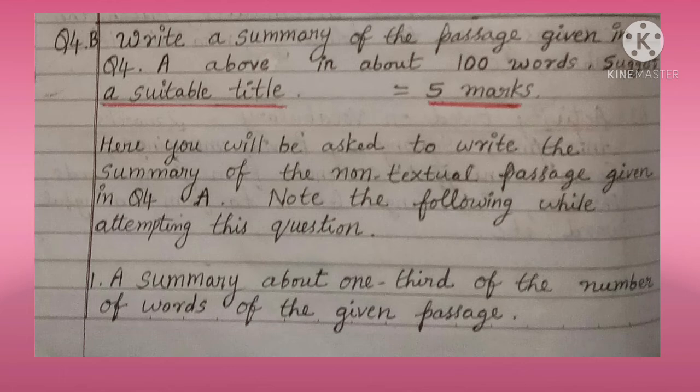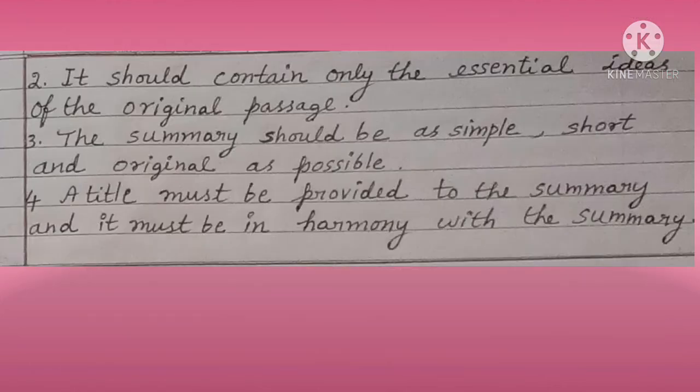Note the following while attempting this question. A summary should be about 1/3 of the number of words of the given passage. Listen again, a summary about 1/3 of the number of words of the given passage. It should contain only the essential ideas of the original passage. The summary should be as simple, short and original as possible. A title must be provided to the summary and it must be in harmony with the summary.